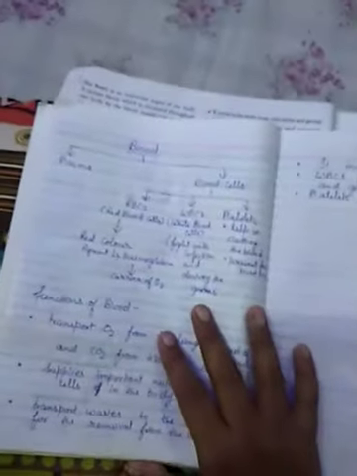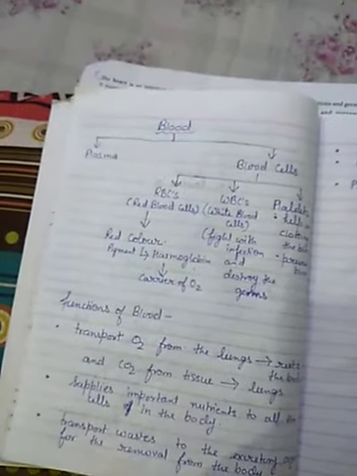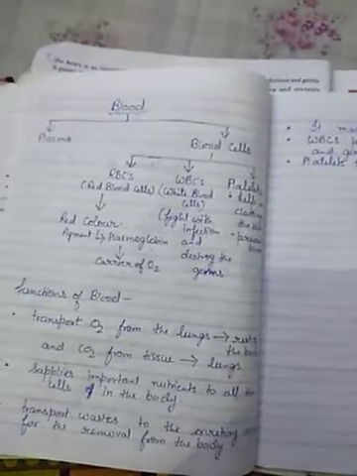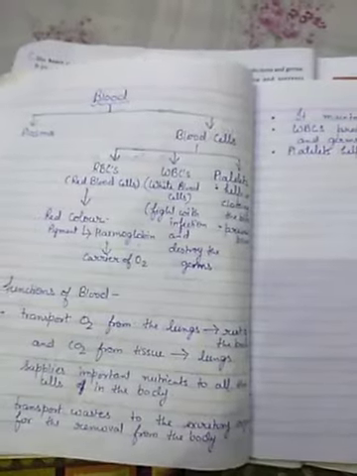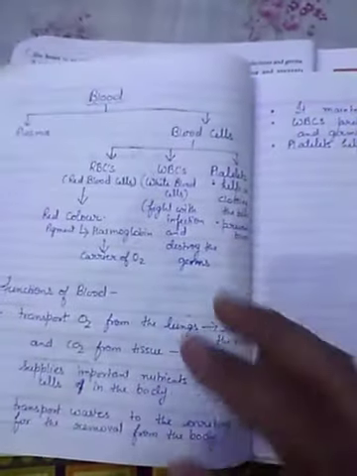Circulatory system doesn't only mean sending oxygen and carbon dioxide from the heart to all parts of the body, and from all parts of the body to the heart. No, any type of sending or receiving of things takes place with the help of the circulatory system only.